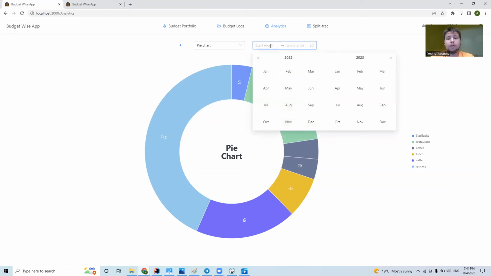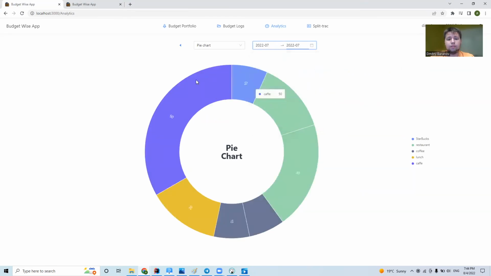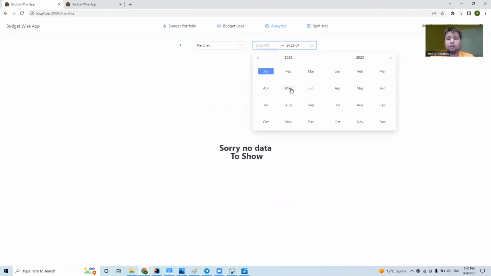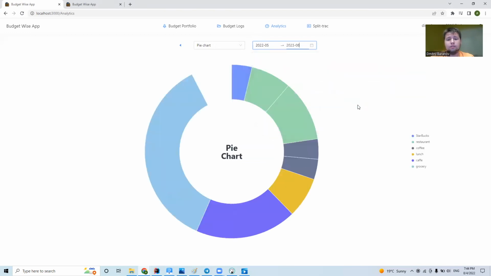Also here we have a day range, like a month range. So we can choose what month we want to see. For example, if we just choose July, it's going to be a little bit different pie chart. In August, I did some changes. Also, if we choose, for example, from January to May, we're not going to get any data since at that time we didn't do any changes. And actually at that time we didn't even have our project. But if we do from May to, for example, August of 2023, we still get the same pie chart as we have in the beginning, since between those days we did all our spendings.